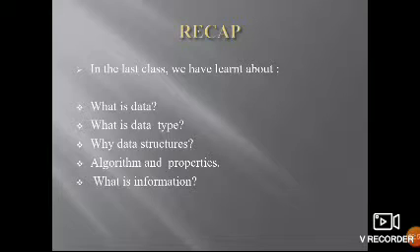Definiteness: what input we are giving and what output we are getting should be clear, and what operation we are performing should be clear and well defined. Finiteness: the number of inputs should be finite. And next, completeness: what we are doing should be in a complete manner. So these are the properties we use in an algorithm: input, output, definiteness, finiteness, and the last one is completeness.